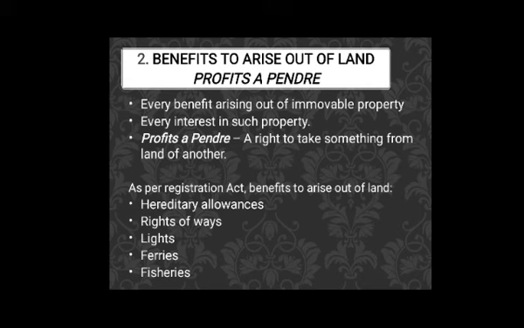Alright, I hope you are understanding this. If some lake is in private property, for example, earlier kings used to have lakes. So now in the private property of the king, there is a lake. Now from that lake, many fishermen have been catching fish for several years, from 2-3 generations. Then that will become a profit a pendre, an immovable property of those fishermen.